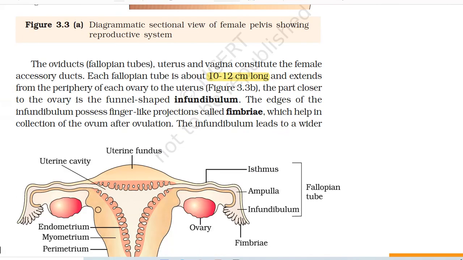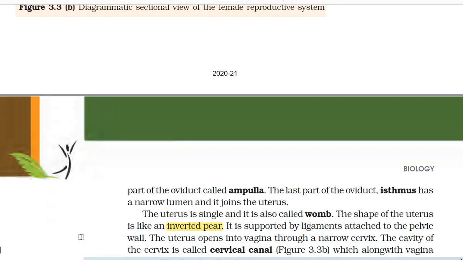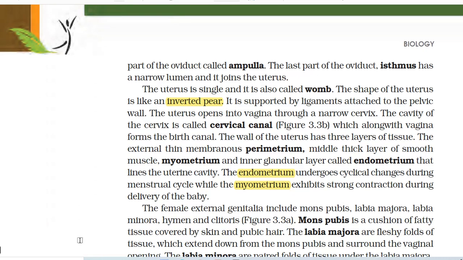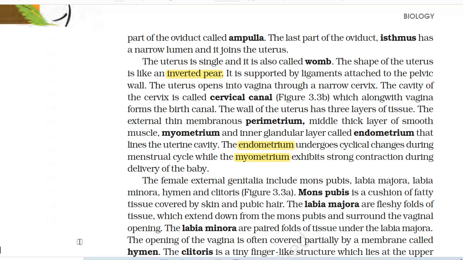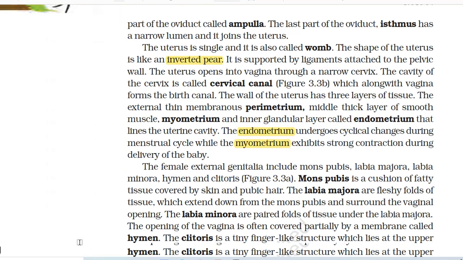The oviducts, that is fallopian tubes, uterus, and vagina constitute the female accessory ducts. Each fallopian tube is about 10 to 12 centimeter long and extends from the periphery of each ovary to the uterus. The part closer to the ovary is the funnel-shaped infundibulum. The edges of the infundibulum possess finger-like projections called fimbriae, which help in collection of the ovum after ovulation. The infundibulum leads to a wider part of the oviduct called ampulla. The last part of the oviduct, isthmus, has a narrow lumen and it joins the uterus.